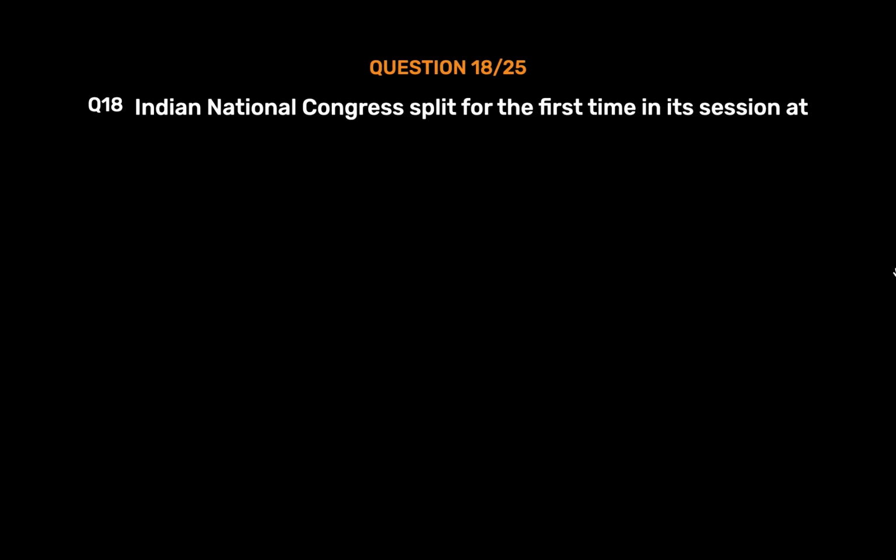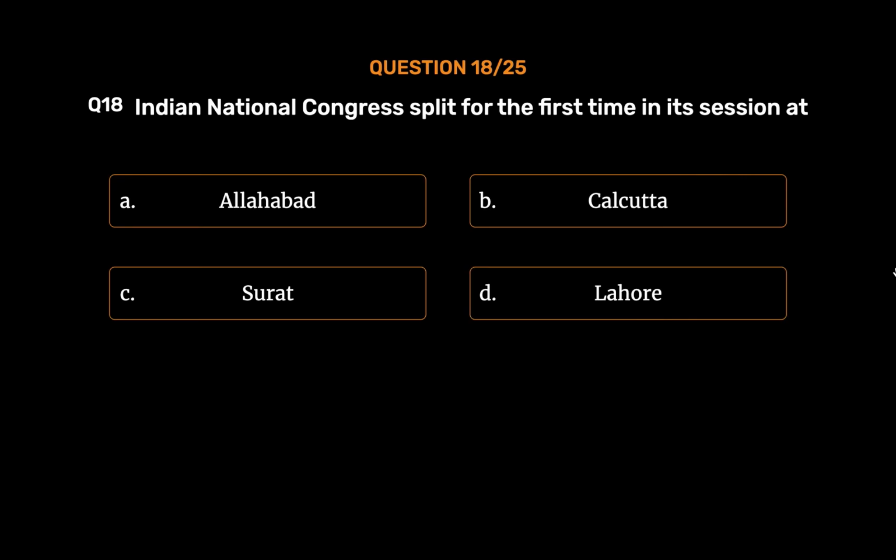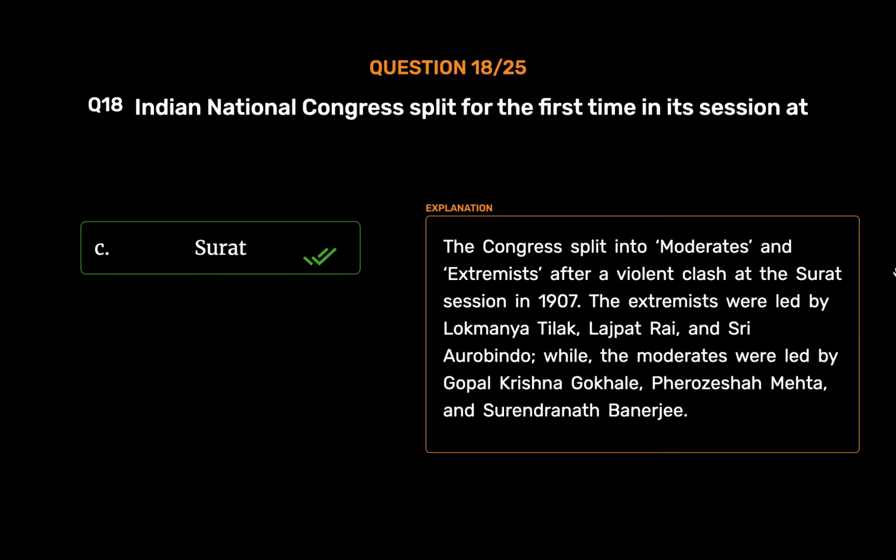Question number 18. Indian National Congress split for the first time in its session at Option A. Allahabad. Option B. Calcutta. Option C. Surat. Option D. Lahore. The correct answer is Option C. Surat. The Congress split into moderates and extremists after a violent clash at the Surat session in 1907. The extremists were led by Lokmanya Tilak, Lajpat Rai, and Shri Arvind, while the moderates were led by Gopal Krishna Gokhale, Feroz Shah Mehta, and Surendranath Banerjee.